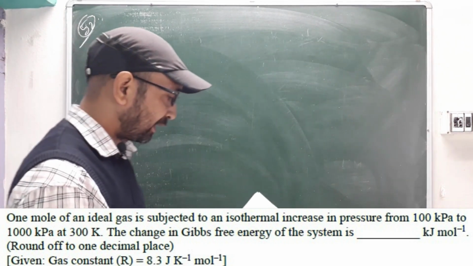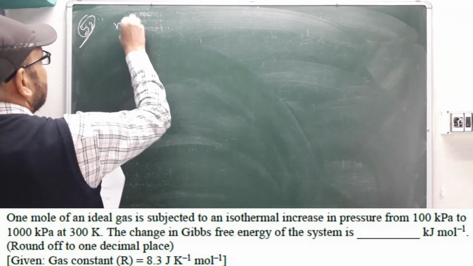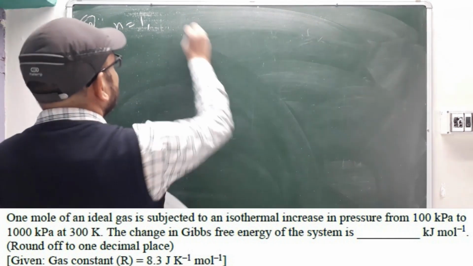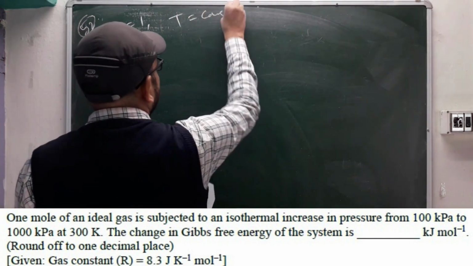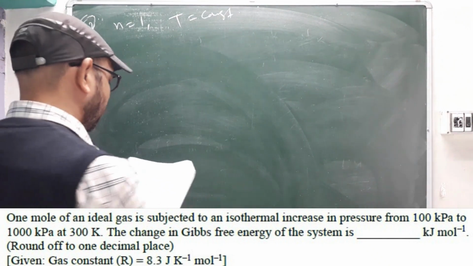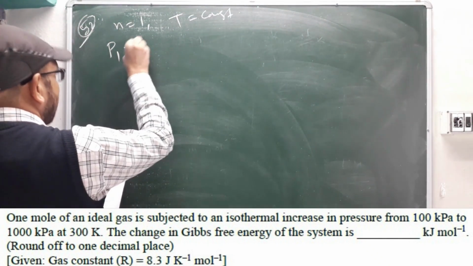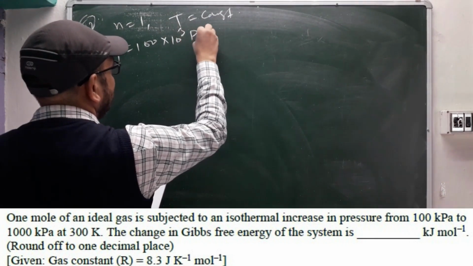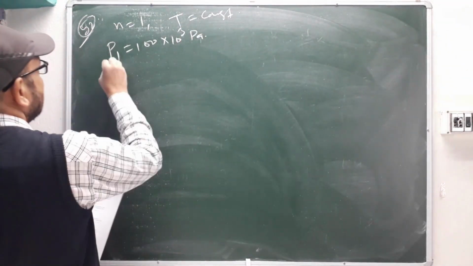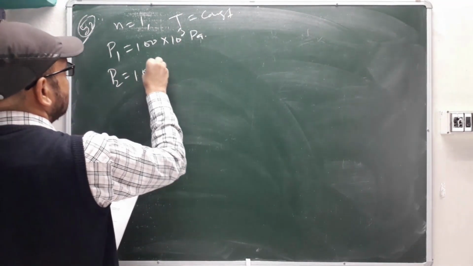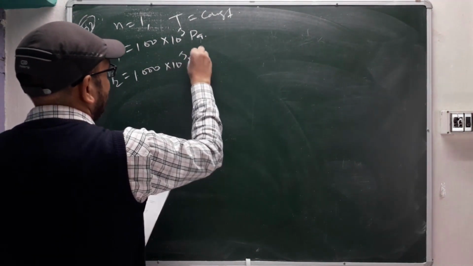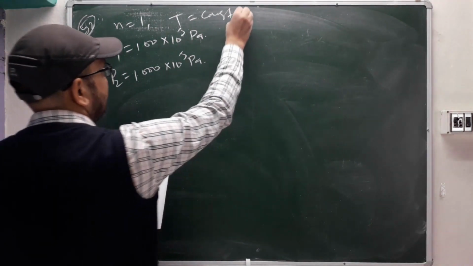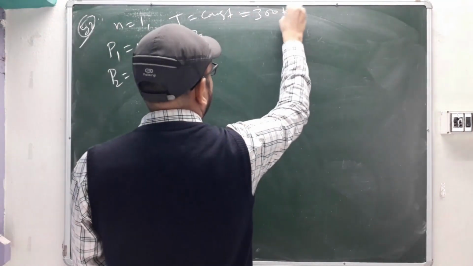One mole of an ideal gas means n equals 1. Subjected to an isothermal increase in pressure, so temperature is constant. Pressure increases from P1 of 100 kilopascal, so 100 into 10 to the power 3 Pascal, to 1000 kilopascal, so P2 equals 1000 into 10 to the power 3 Pascal. Temperature is constant, 300 Kelvin.